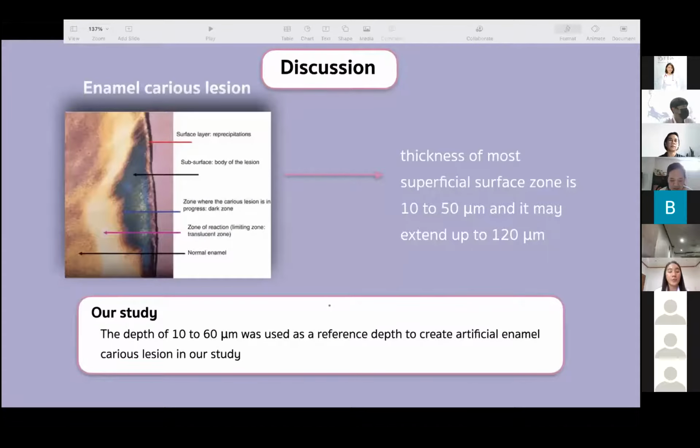Discussion. The enamel caries lesion is characterized by four zones. The most superficial surface zone thickness is 10 to 50 micron, and it may extend up to 120 micron. In our study, we chose the depth of the lesion 10 to 60 microns to be the reference for the artificial incipient caries lesion.